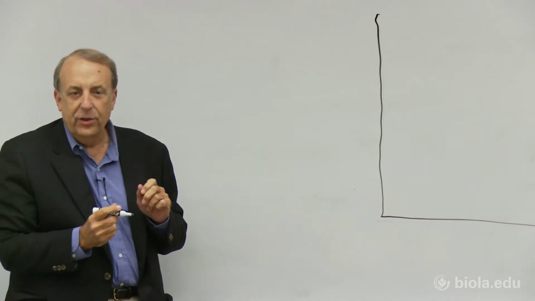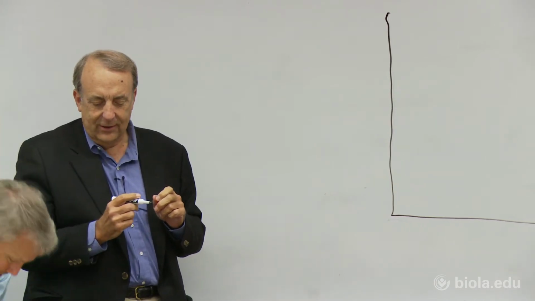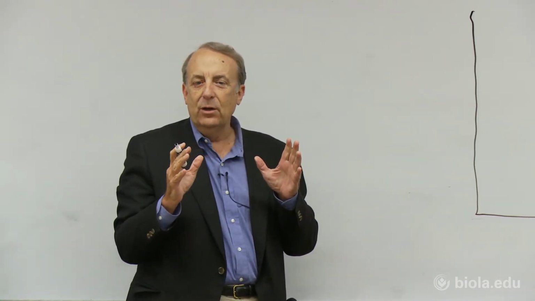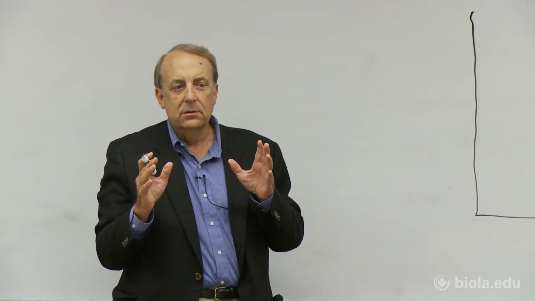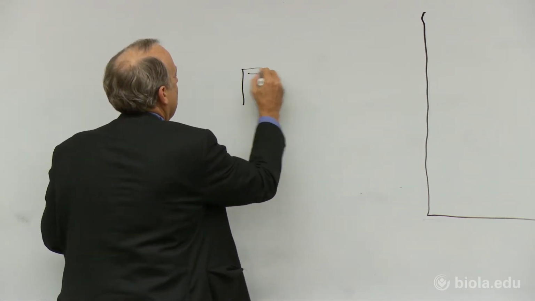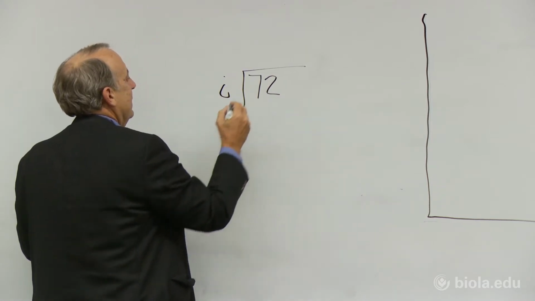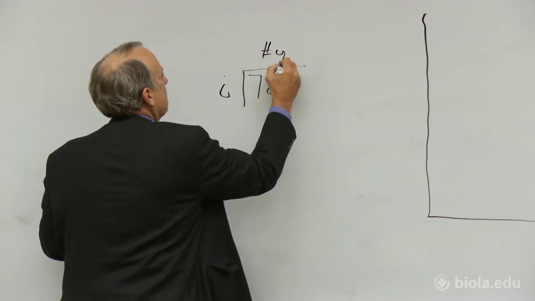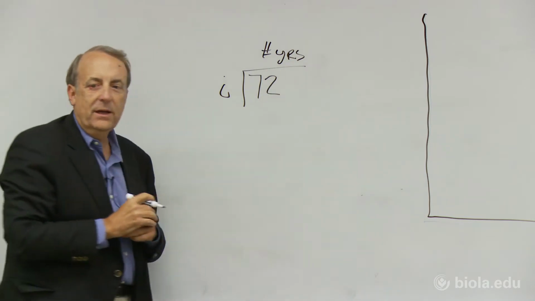They have what they call the rule of 72. Anybody know what the rule of 72 is? Okay. Well, the rule of 72 is if you divide the interest rate into 72, you get the number of years it takes for money to double.